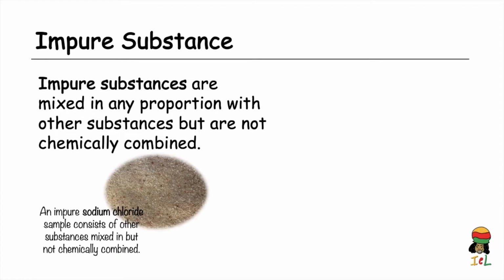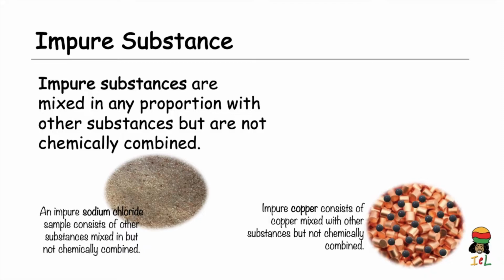So taking our sodium chloride, for example, if it's mixed in with other salts and dirt, then that sample of sodium chloride becomes impure. Also note that these substances are not chemically combined with the sodium chloride, they're only physically mixed in. Now, if the pure sample of copper pellets is mixed in with, say, some tiny plastic beads, or it could be another element, or even with a compound, the sample of copper becomes an impure sample of copper.